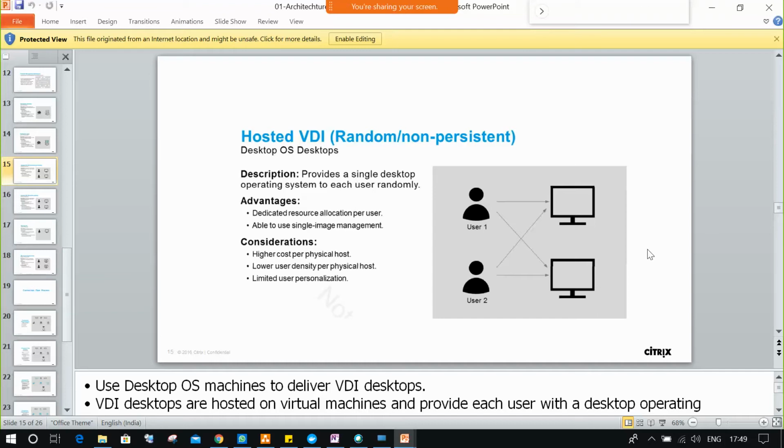So what are the advantages in this model? In the previous published desktop, a single server is connected to by multiple users. If one user is utilizing high CPU or memory, what will happen to other users? They will suffer performance issues.